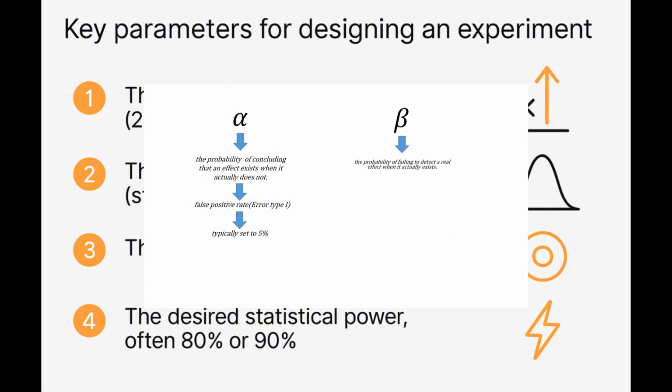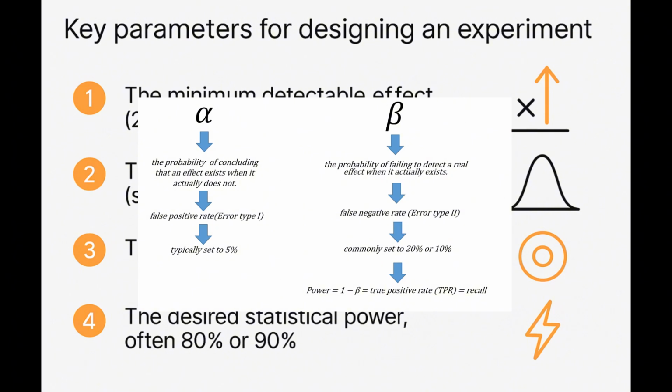Beta represents the probability of failing to detect a real effect when it actually exists. This is called the false negative rate, or a type 2 error. In practice, we often allow beta to be 10% or 20%. But instead of focusing on beta directly, we usually talk about statistical power, which is defined as 1 minus beta. Power tells us how often we successfully detect a real effect. In fact, power is exactly the same as the true positive rate, also known as recall.